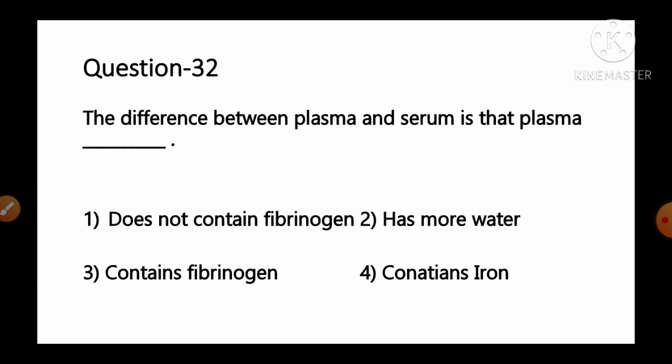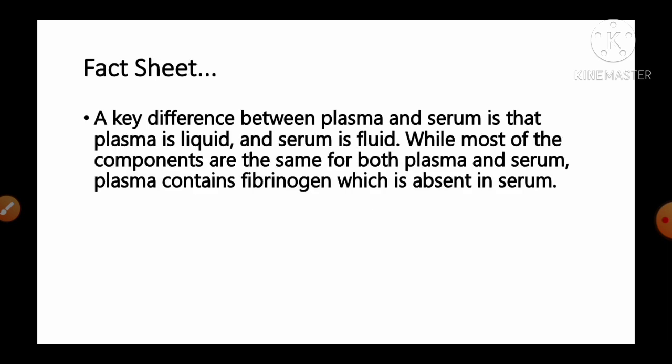The difference between plasma and serum is that plasma dash, and the options are number 1 does not contain fibrinogen, number 2 has more water, number 3 contains fibrinogen, number 4 contains iron. And the fact given regarding this question: a key difference between plasma and serum is that plasma is liquid and serum is fluid.